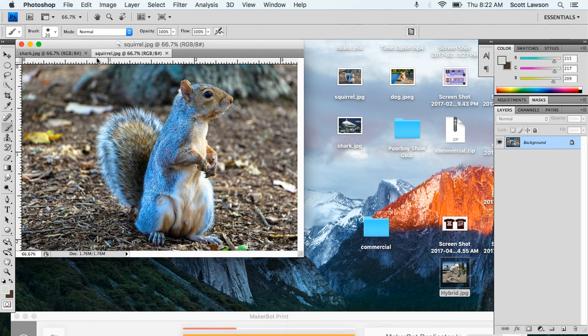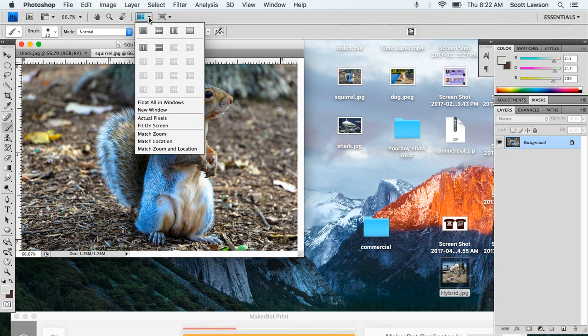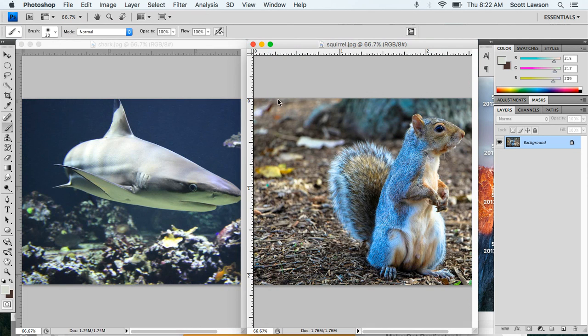If you want to be able to see them both at the same time, go up here to the Arrange Documents section. You can click on it and you can get a double view, which is really handy.